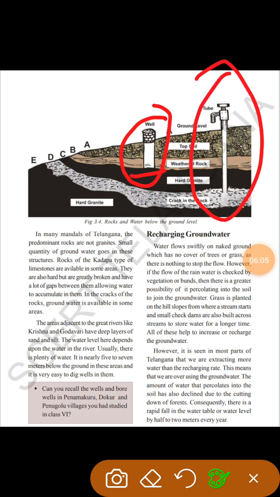Bore wells are dug by drilling machines. You can see in your area many people have dug bore wells. They dig bore wells more than 15-20 meters down, and some dig even deeper.